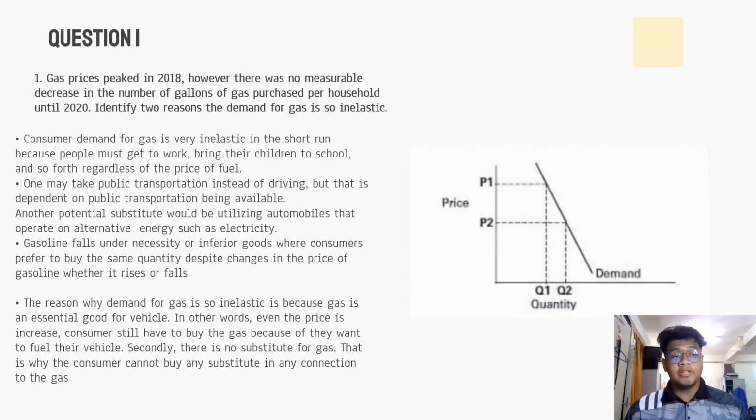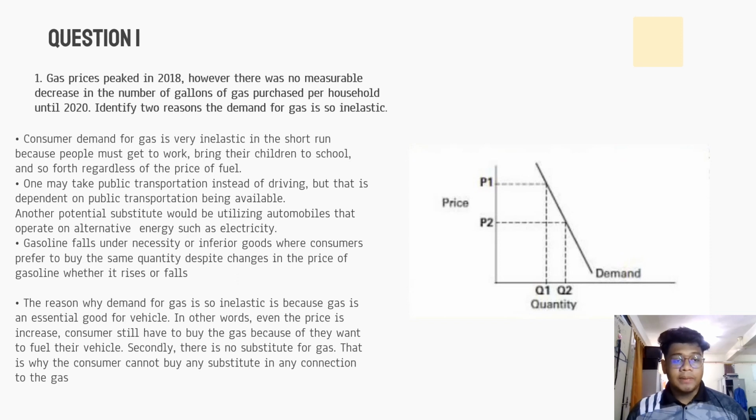So for question 1, gas prices peaked in 2018. However, there was no measurable decrease in the number of gallons of gas purchased by households until 2020. Identify two reasons the demand for gas is so inelastic. So, our answer is consumer demand for gas is very inelastic in the short run because people must get to work, bring their children to school, and so forth regardless of the price of fuel.